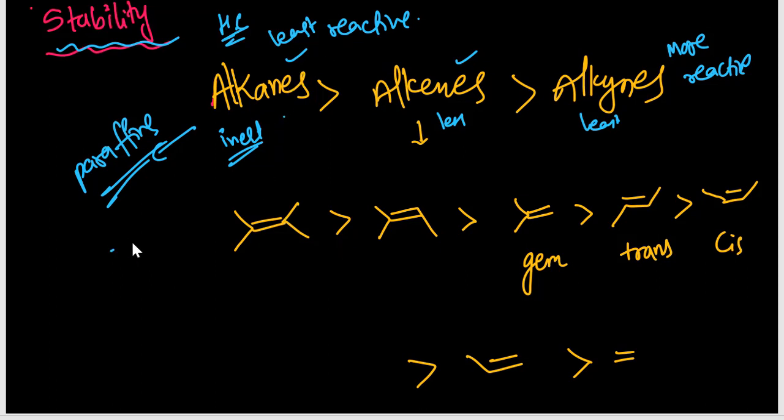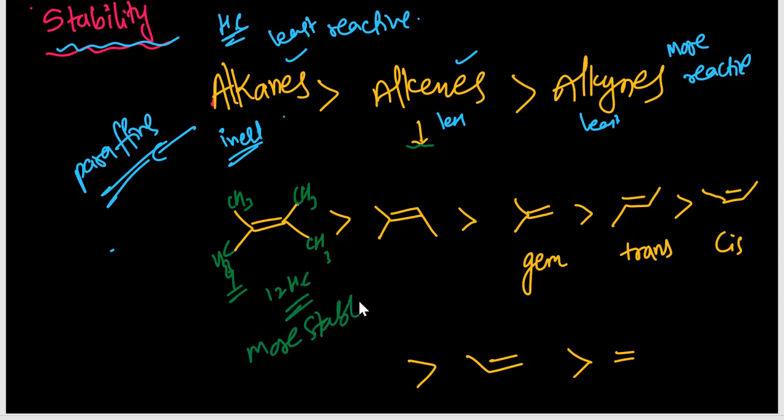Next, now we are talking about alkene stability. In this alkene, 4 methyl groups are there. So hyperconjugation, if you count it, total how many alpha hydrogens are there? 6 plus 6, total 12 hyperconjugations are there. That means more stable, means less reactive we can say. More stable. The stability is decreasing.